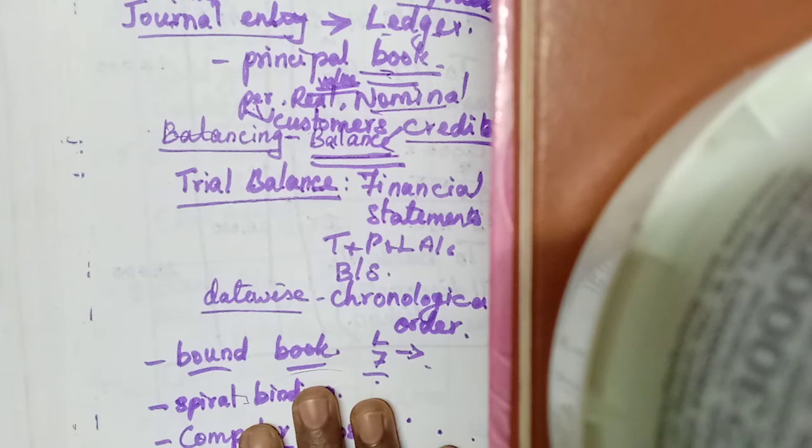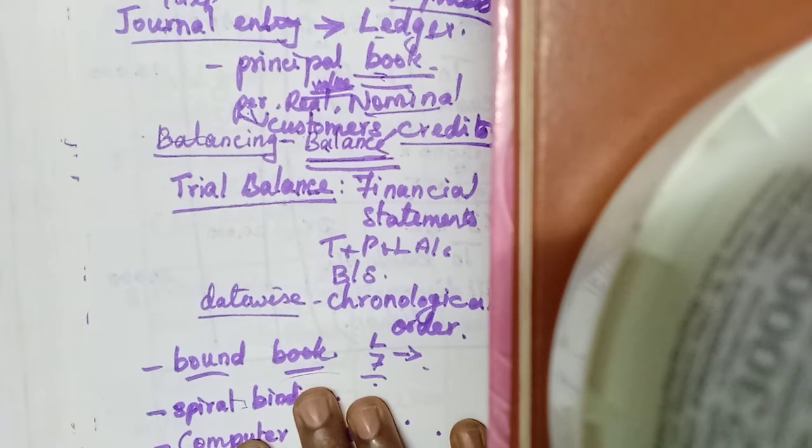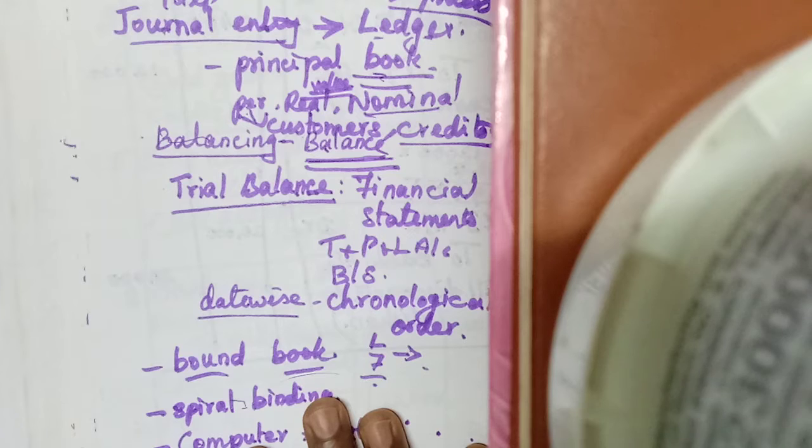One full page will be used for one particular customer or a particular asset or anything. Then we enter on the same page till it gets closed. Sometimes they may leave 4 or 5 pages, and afterwards they will start the next account.